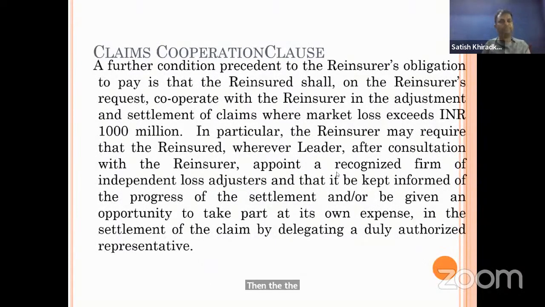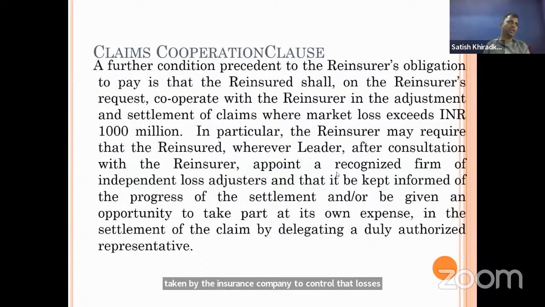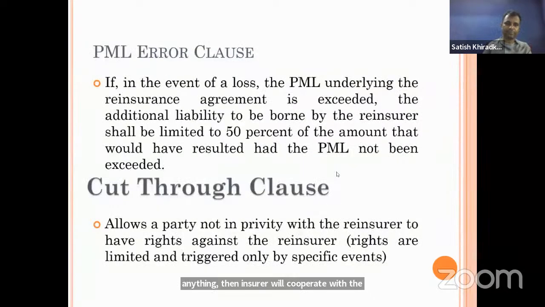And as such, the claims control clause suggests that measures will be taken by the insurance company to control those losses. In claims cooperation, they are cooperating with the reinsurance company, so that the reinsurer can come into the picture. They can also appoint a surveyor. Maybe together they can appoint one, but if the reinsurer decides anything, then the insurer will cooperate with the reinsurance company. Okay.